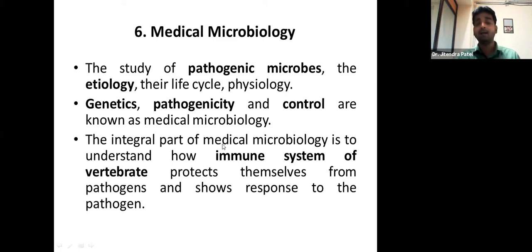So the integral part of medical microbiology is to understand how the immune system of vertebrates protects themselves from pathogens and responds to the pathogen. You understand this line? What is happening here?